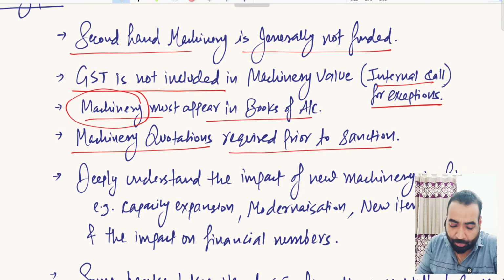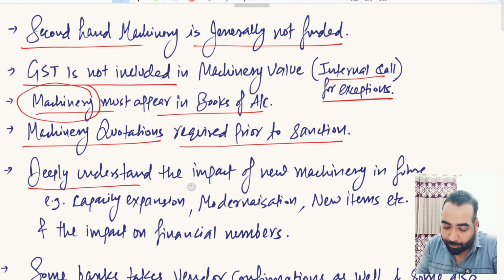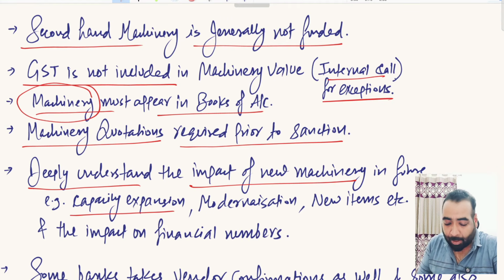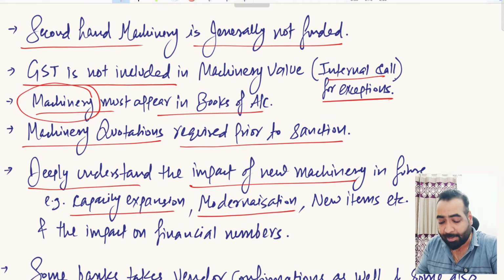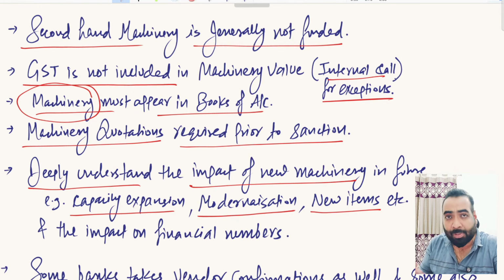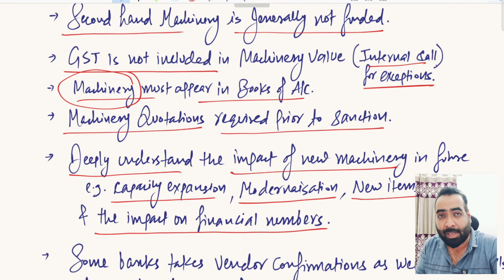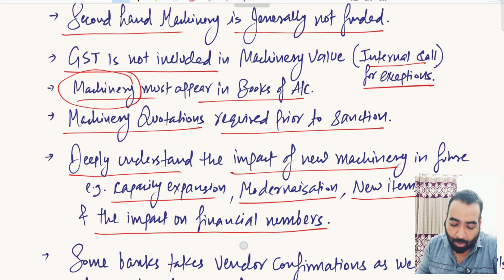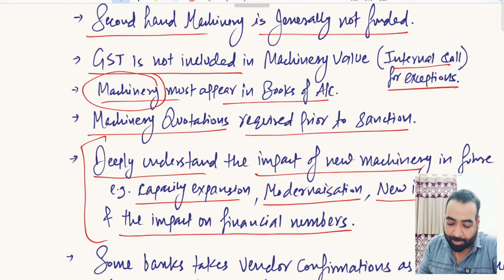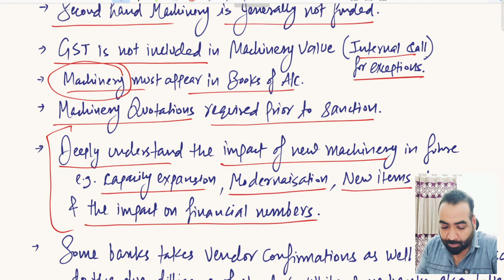As a credit manager, you have to deeply understand the impact of new machinery that your borrower is going to buy. How will it enhance the capacity, will it modernize the existing machinery, or will it enhance the existing capacity, will it produce new items or will it produce existing items only, what will be the impact of machinery on the coming periods' sales and profitability, right? So all these things you need to deeply understand from the borrower.